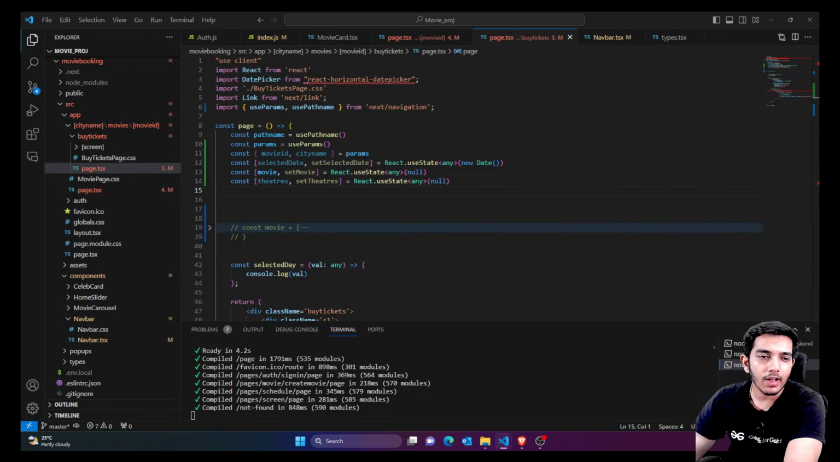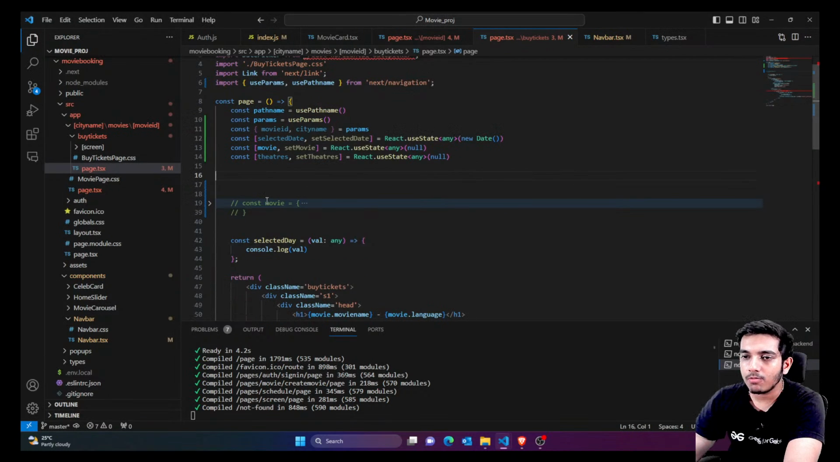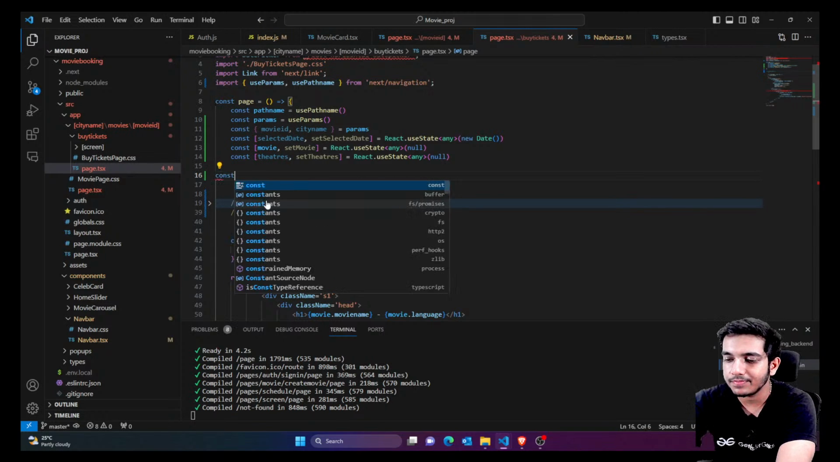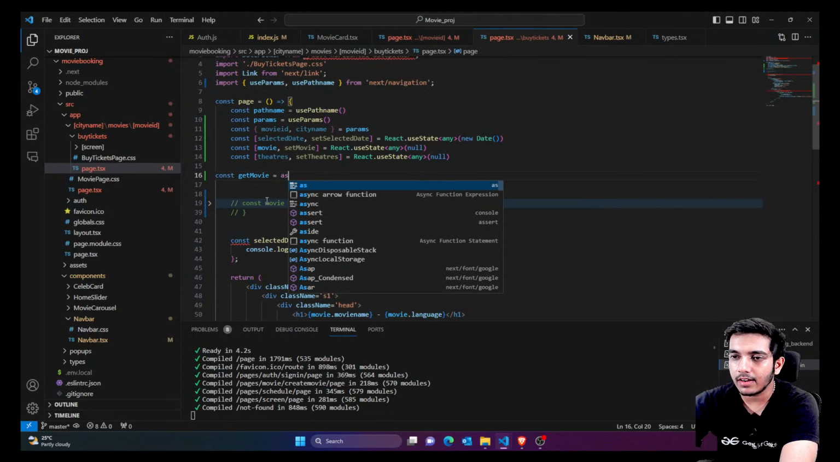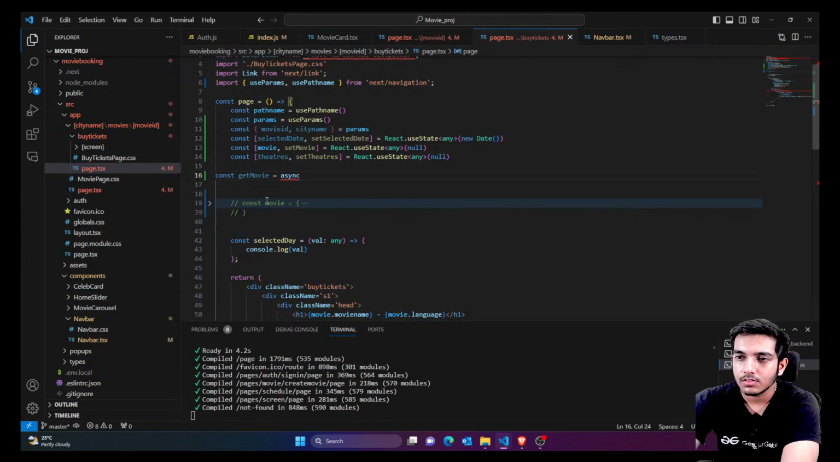Now we have everything. We are going to call an API by simply calling a function. So I'll just say const getMovie, and this is going to be an asynchronous function.